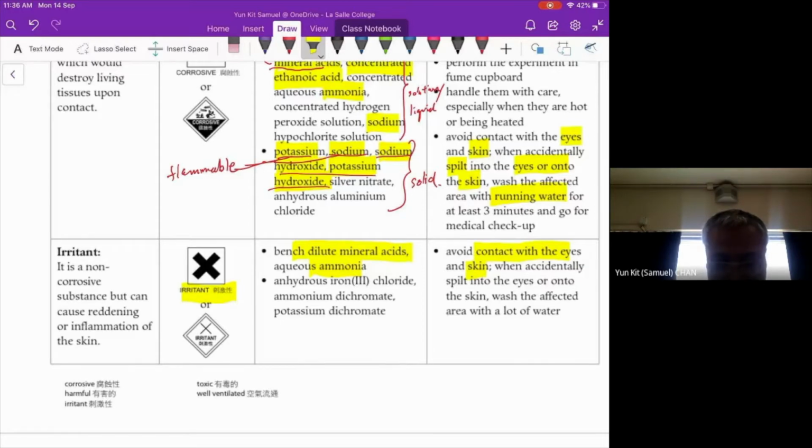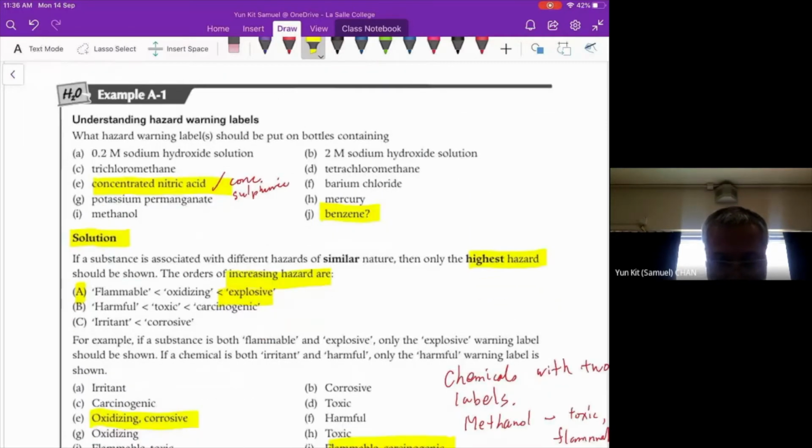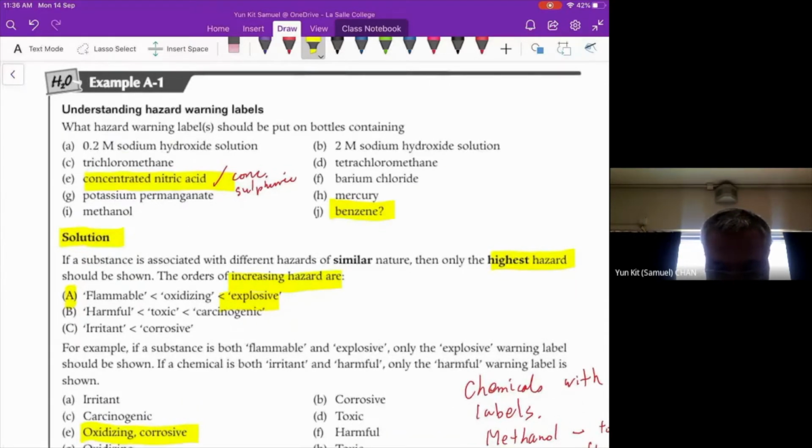If you refer to example A1 here, you can see some examples of hazard warning labels that you need to put, and you have the answer here.